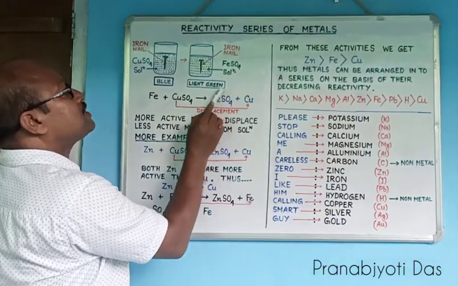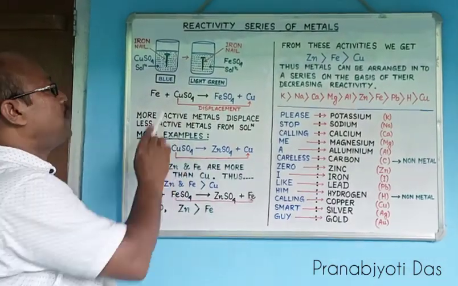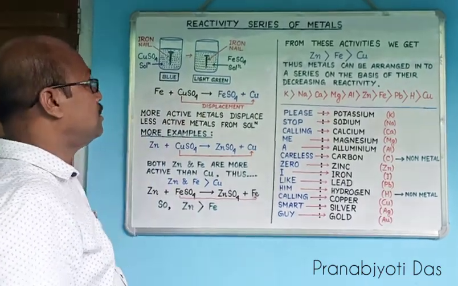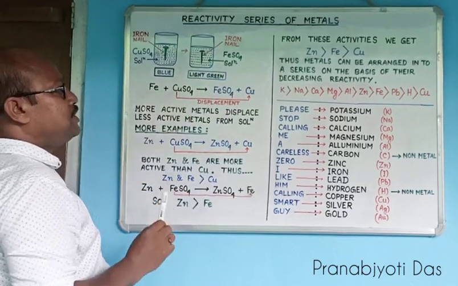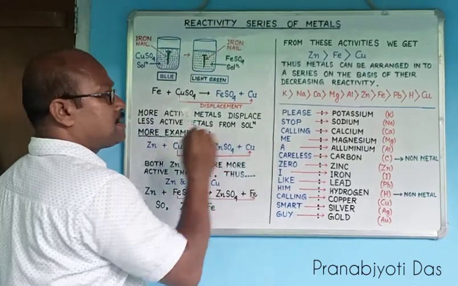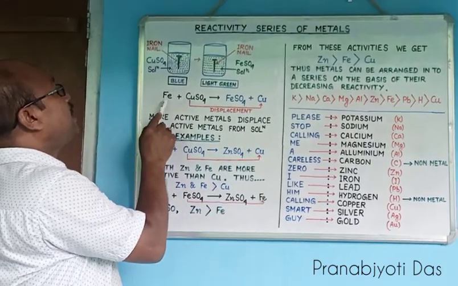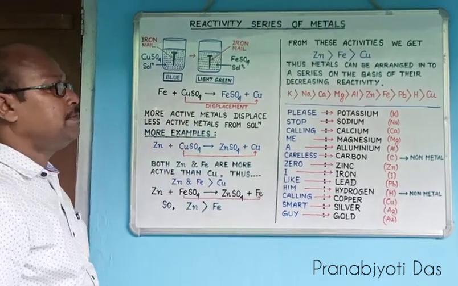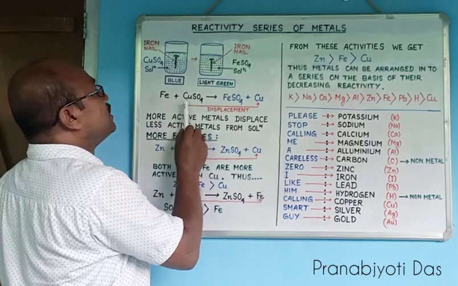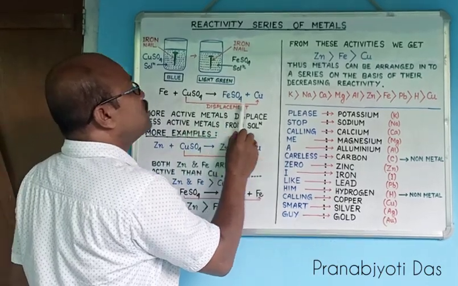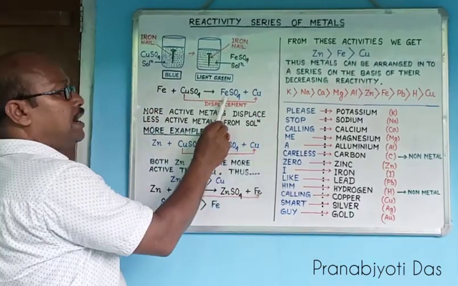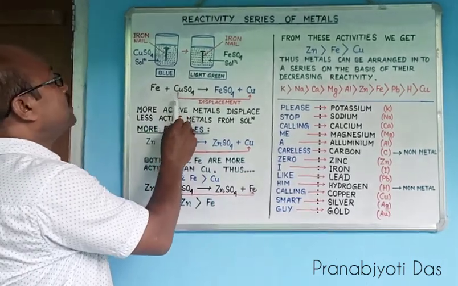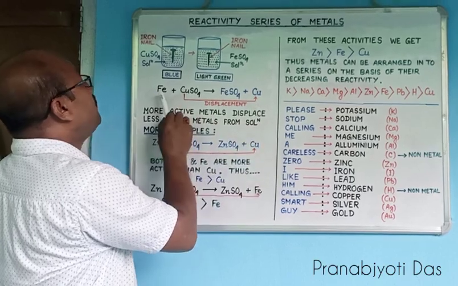The color of the ferrous sulfate is green, and that is why the blue color has changed to a light green colored solution. Here we have the chemical reaction where the iron nail reacted with the blue colored copper sulfate solution. For this reason, the copper from the copper sulfate solution has been displaced and ferrous sulfate has been produced. So here copper is displaced by iron.